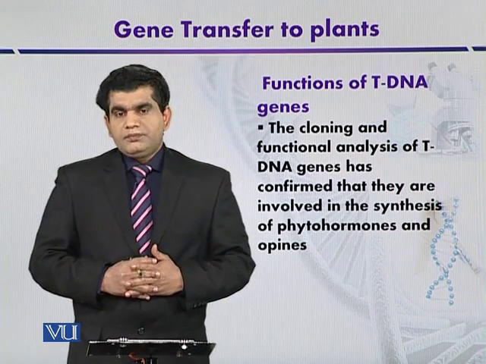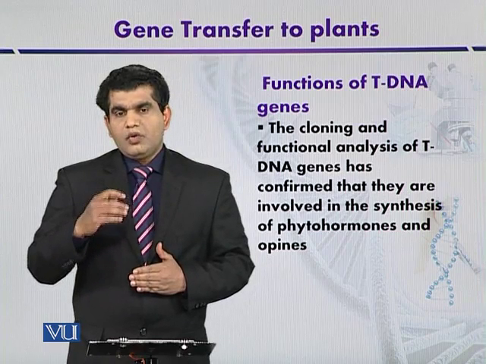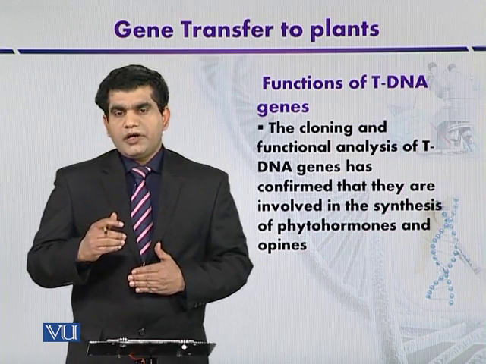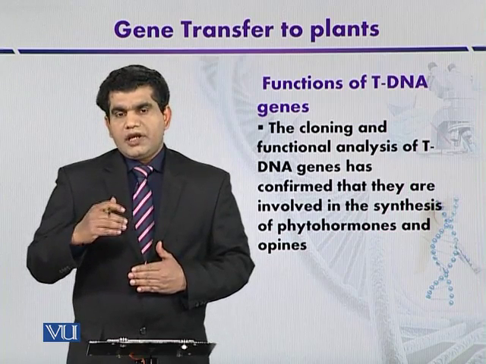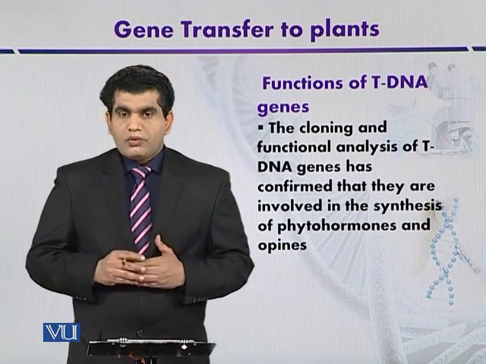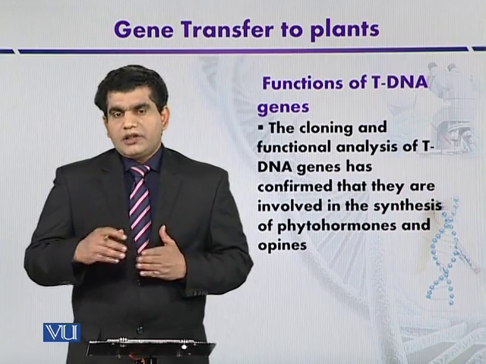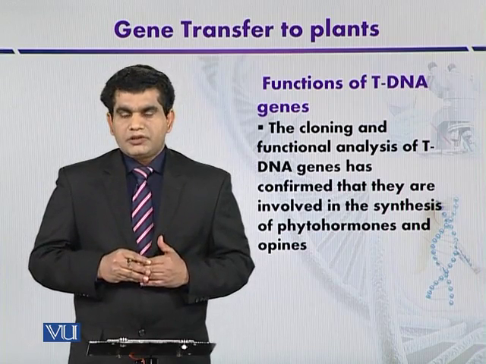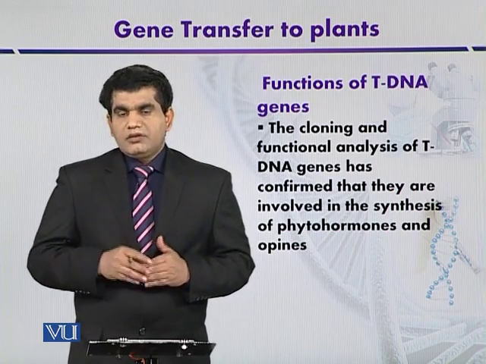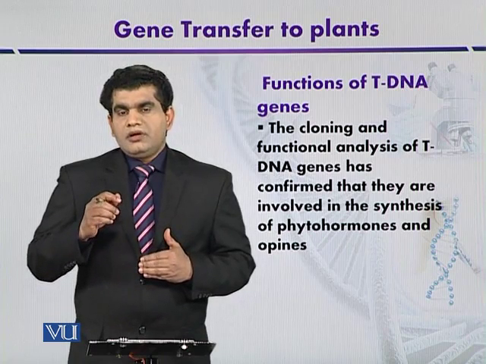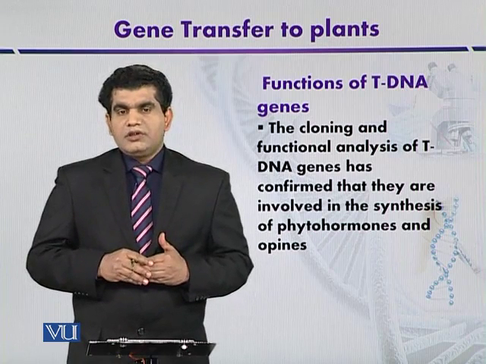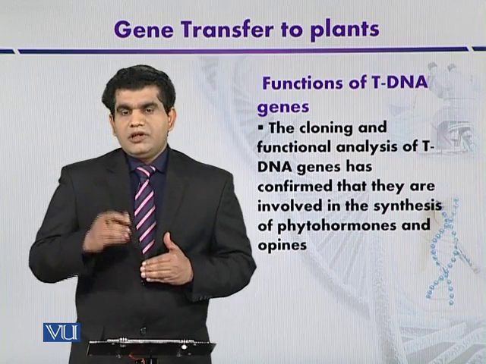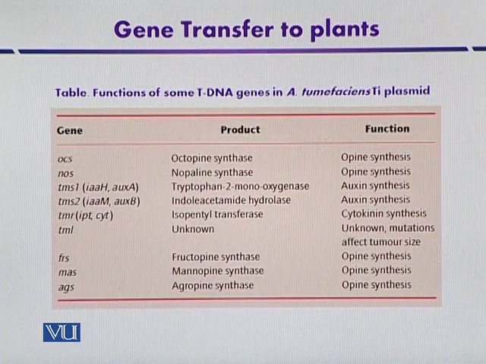So in this case, the promoters of nopaline and octopine synthetases are very strong, and they can be used to get high expression of other genes that have been transferred to the plants. Now we will focus on what type of genes this tDNA, or transferred DNA, in the Ti plasmid contains. This table shows the functions of some tDNA genes in the Agrobacterium tumefaciens Ti plasmid.